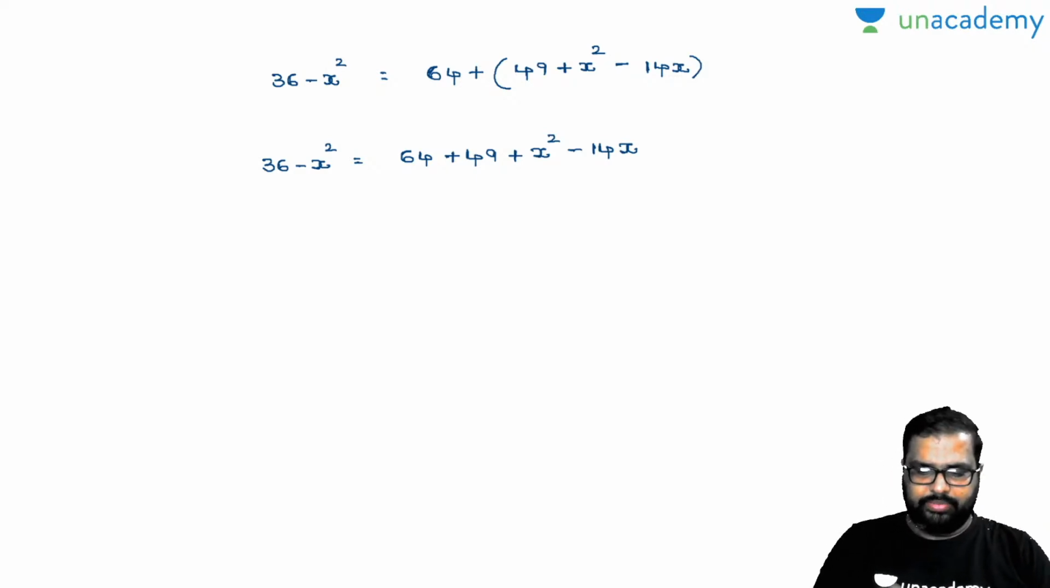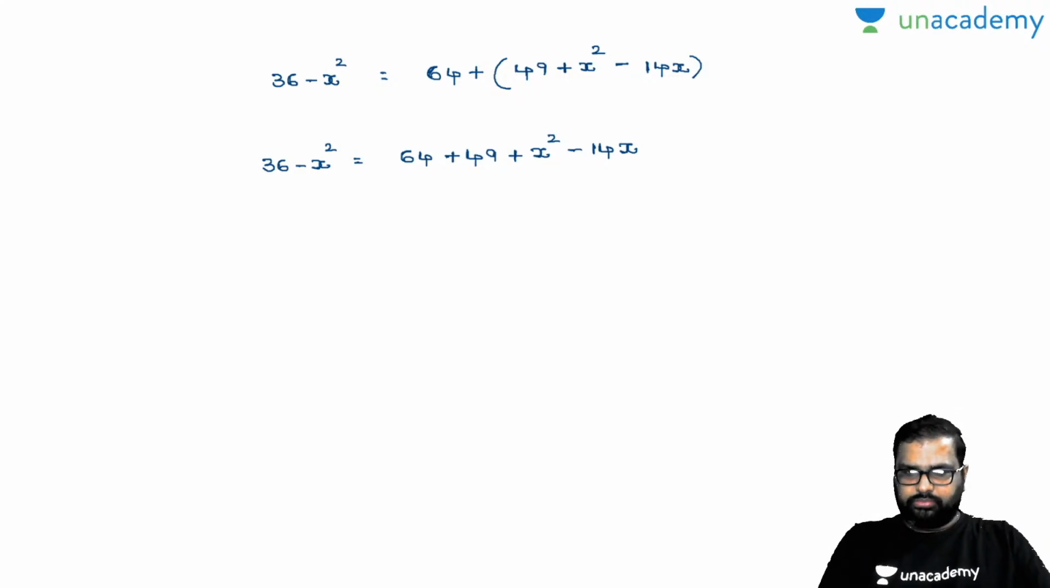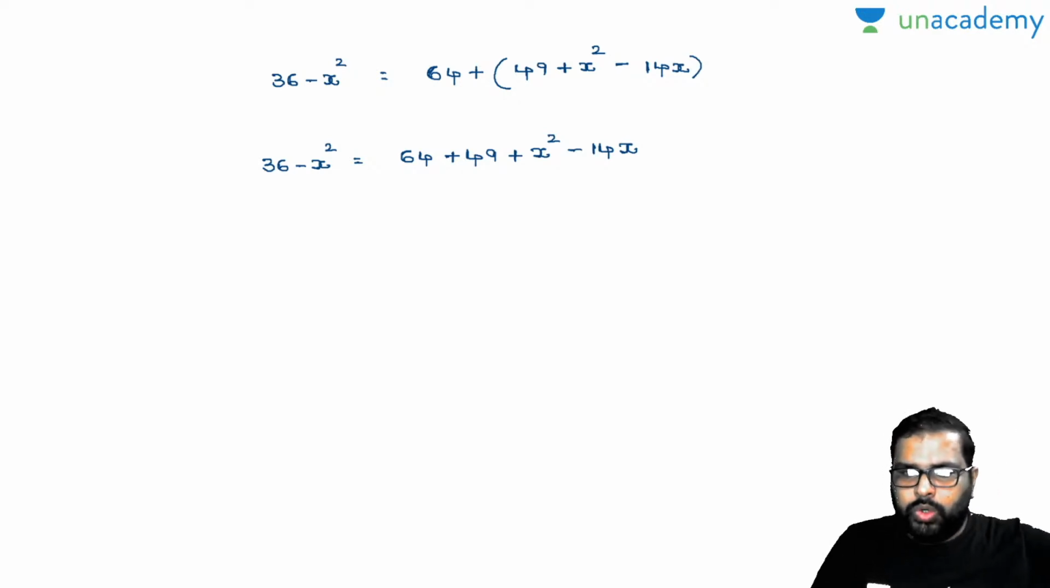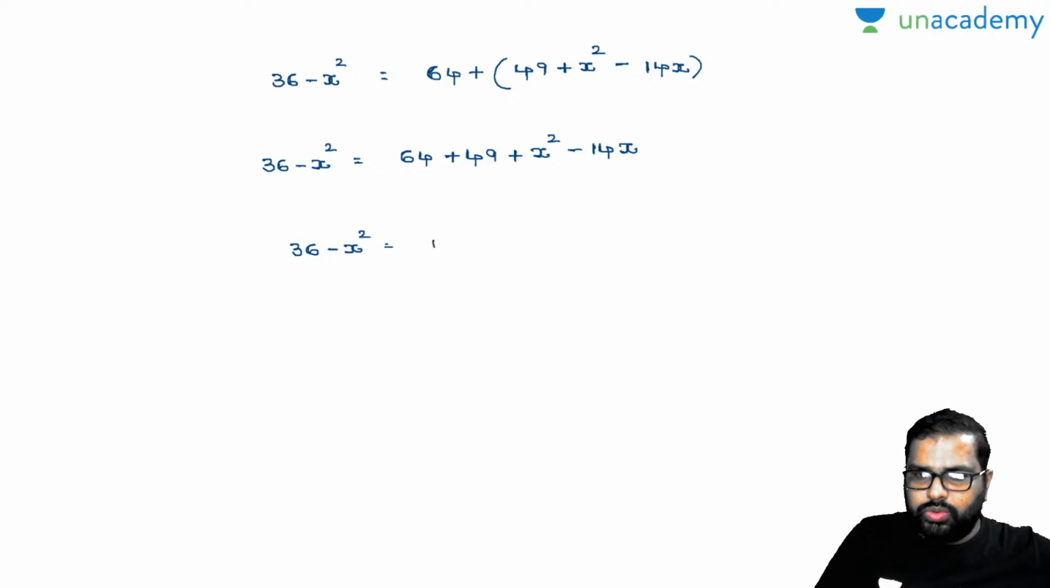We can easily make up this. So 1 second here. 64 plus 49 is 113. So I will make up this 36 here, which is nothing but 77. So first of all, 64 plus 49 is how much? 113. Okay. So 36 minus x square is equal to 113 plus x square minus 14x.